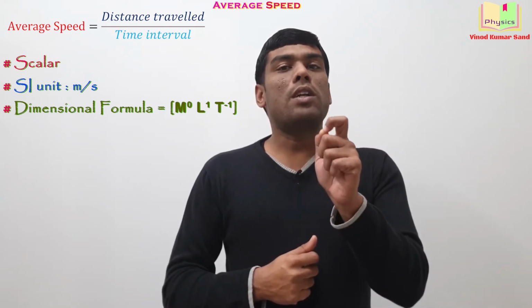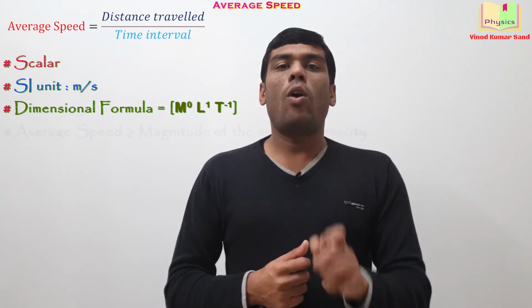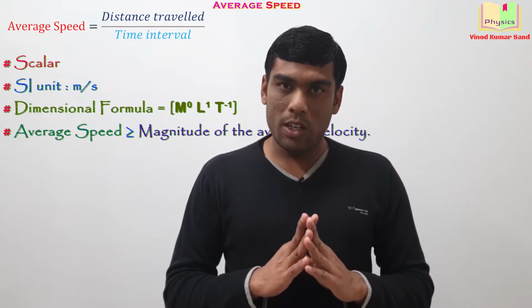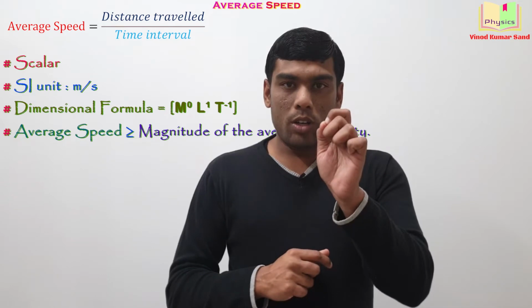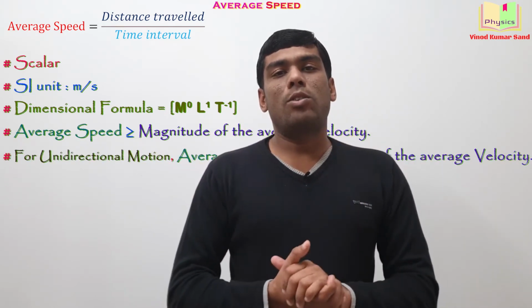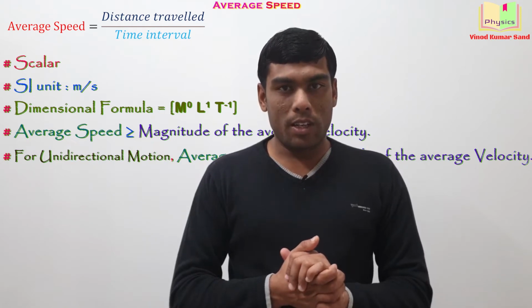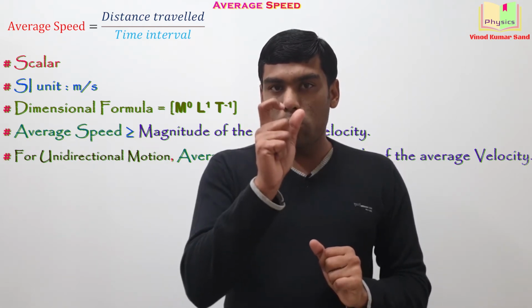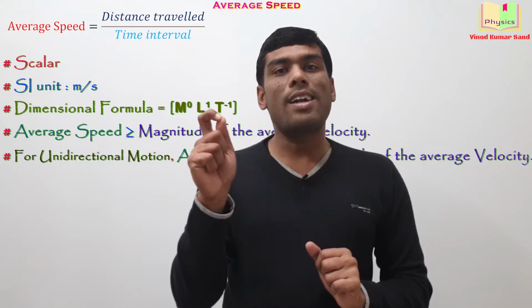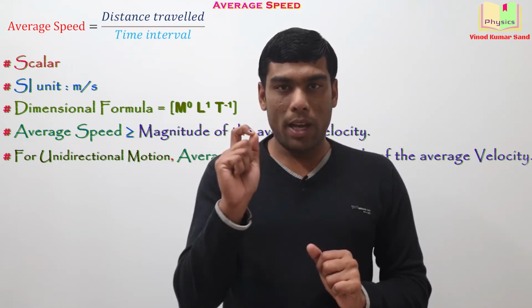The average speed is greater than or equal to the magnitude of the average velocity, and for unidirectional motion, the average speed is always equal to the magnitude of the average velocity. By the word unidirectional motion, we mean that particle is moving in a single direction. It is never turning back.